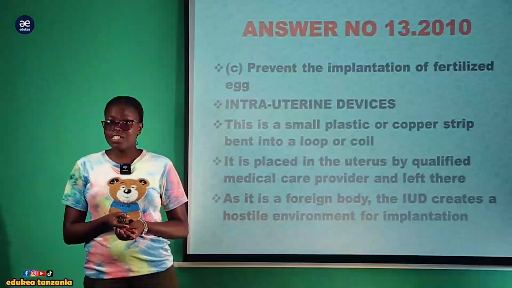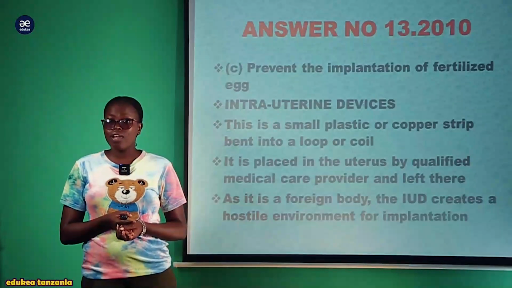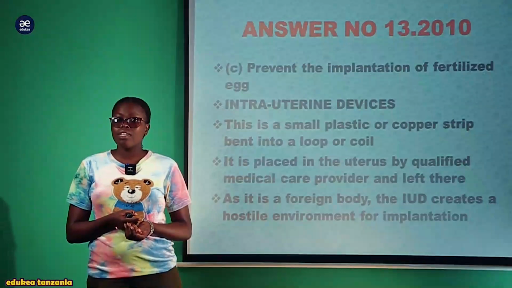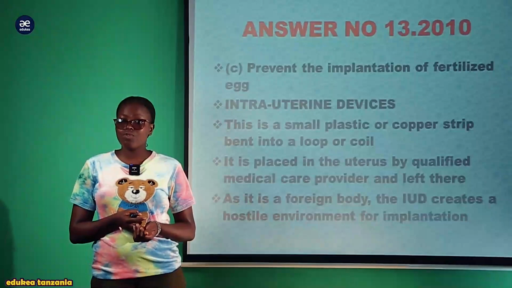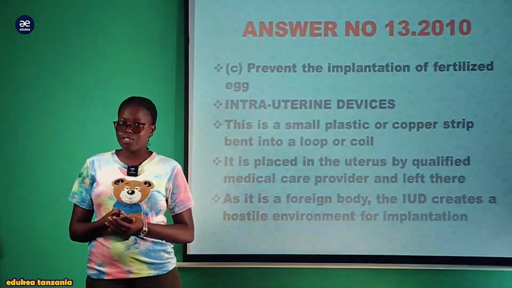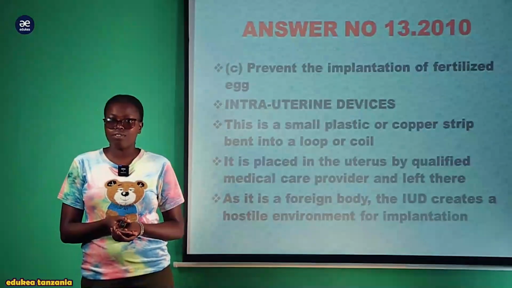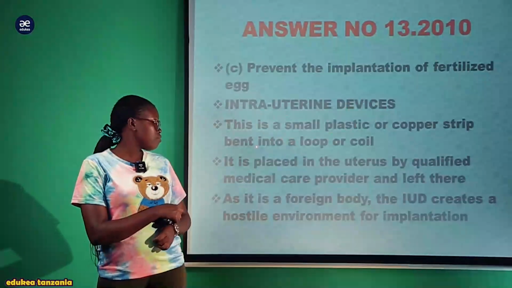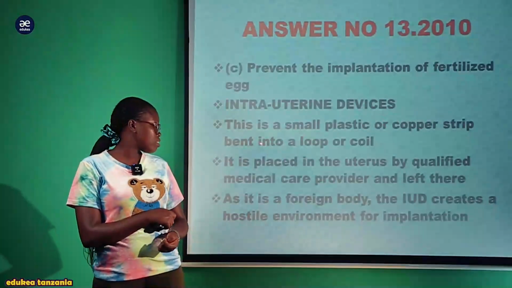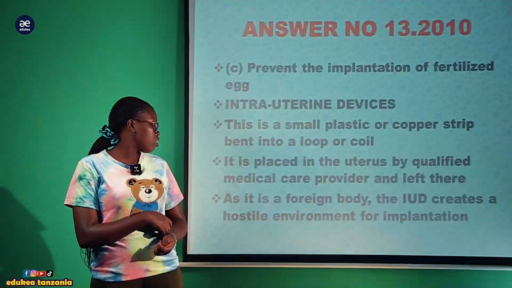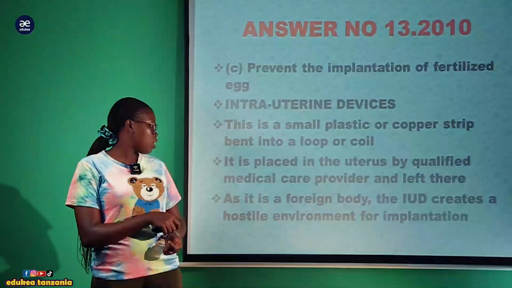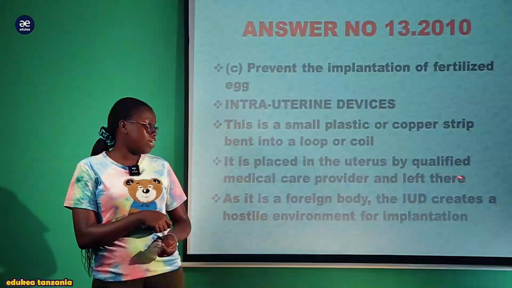So after the fertilization of the male and female gamete in the fallopian tube to form a diploid zygote, now the embryo tends to descend towards the uterus for the implantation. So this barrier tends to prevent that successful implantation. The intrauterine device is a small plastic or copper strip bent into a loop or coil. It is placed in the uterus by a qualified medical care provider and left there.